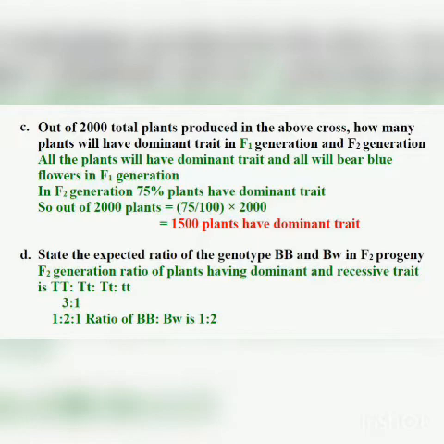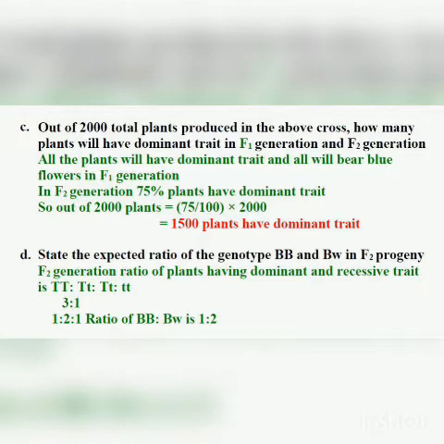Now let us see the case of F2 generation. In F2 generation, we have just observed that 75% plants have the dominant trait. So here we have to find out the number of plants out of 2000 plants produced. Out of 2000 plants, you can find it by 75 divided by 100 into 2000, or 2000 into 75 by 100. You will get 1500 plants. So out of 2000 plants, 1500 plants will have the dominant trait.